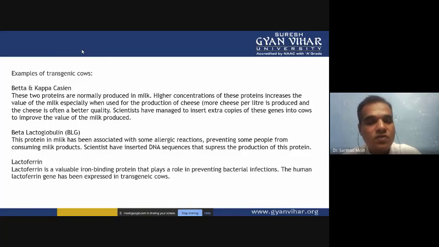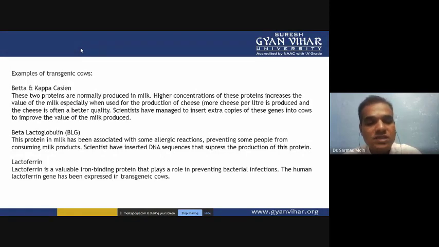The human lactoferrin gene is transferred into the transgenic cow, and the milk producing cow has the same human lactoferrin protein inside the milk, just equivalent to how human milk has lactoferrin.